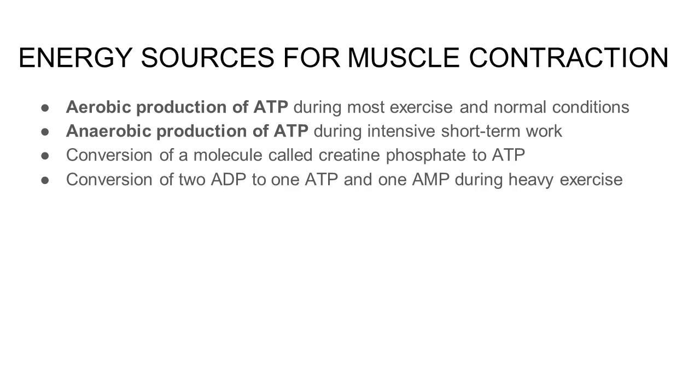Energy sources for muscle contraction. So basically we have two sources. We have aerobic and anaerobic respiration. Aerobic respiration is the production of ATP with the use of oxygen. This is used during most exercise and in normal conditions. The second source of energy is anaerobic respiration, which is the production of ATP without the use of oxygen. This is utilized during intensive exercises and this is also short term.